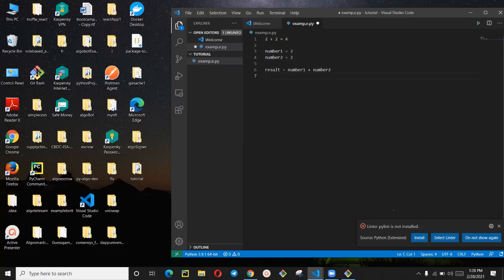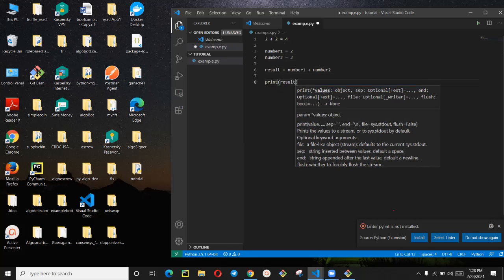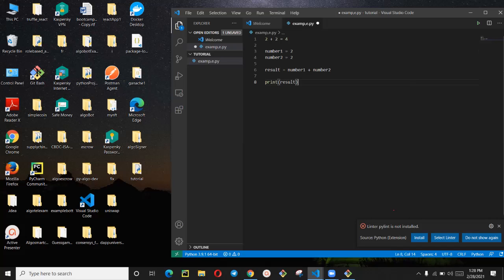In Python, to show some output on the console, you use the word print. We print result.